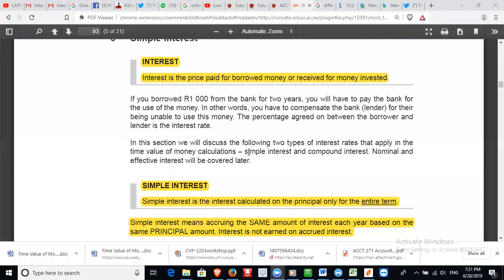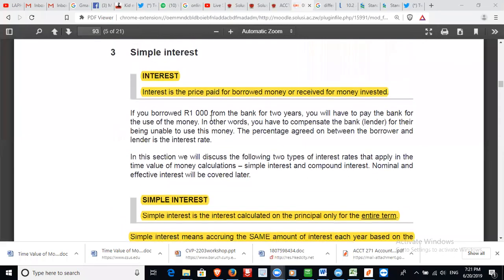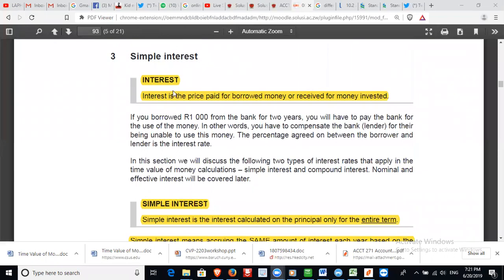So then from your O-level stuff, we have got this thing called interest. And interest is the price you pay when you borrow money, or the amount that you receive after you have invested something. For example,